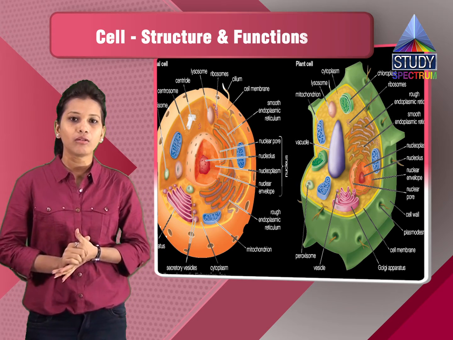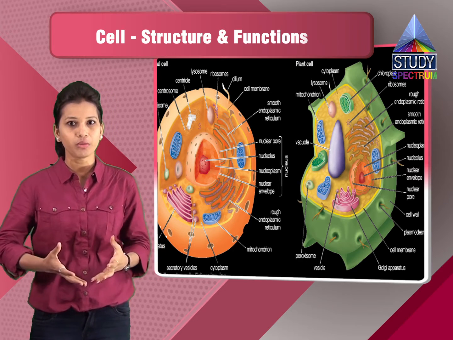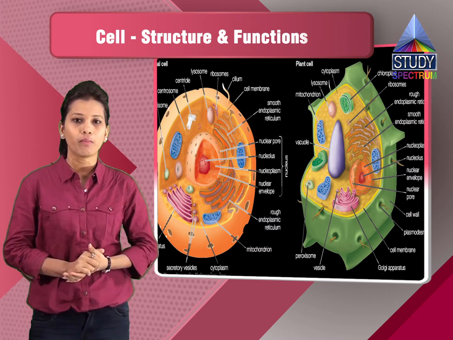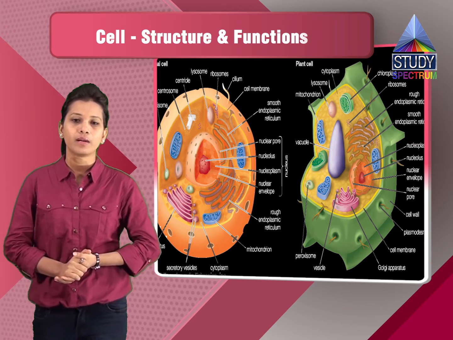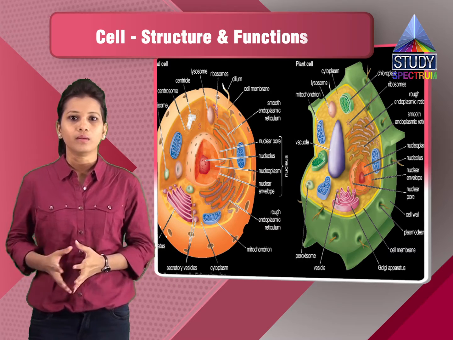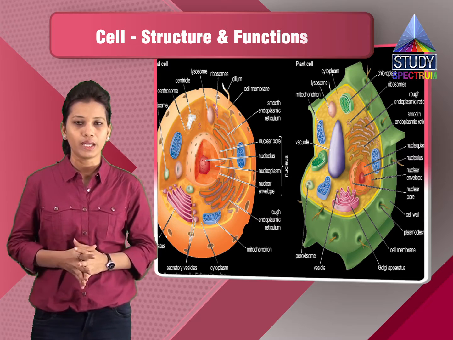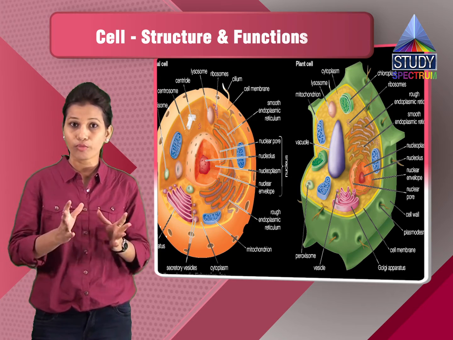The cell membrane also acts as a barrier, like a watchman at the entrance of any complex or residential building. It doesn't allow any hawker or visitor from outside to enter without proper checking.